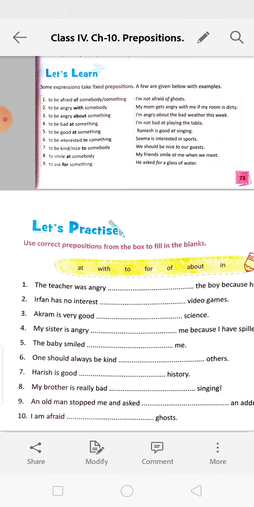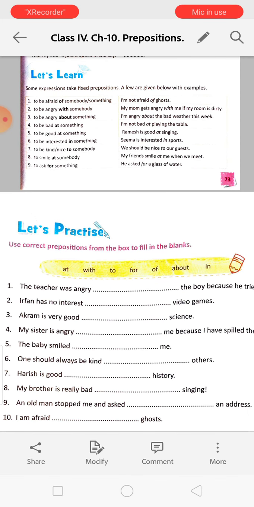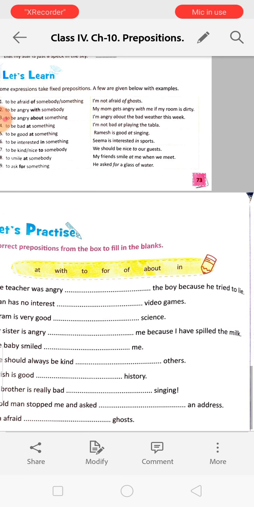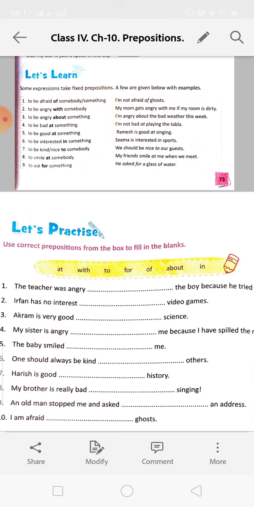Use the prepositions from the box to fill in the blanks. The teacher was angry dash the boy because he tried to lie. With. Angry with. Okay. Irfan has no interest in video games. Akram is very good at science. So these things you will do.